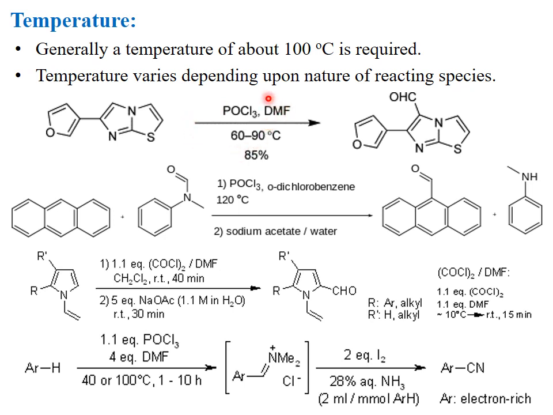See another example. The reactant is changed, and the temperature is changed. Here the temperature is 120 degrees centigrade. This is pyrrole, an N-substituted pyrrole. When it is treated with oxalyl chloride and DMF, both reagents first react with each other and give the iminium ion, which acts as an electrophile and substitutes at position 2 of the pyrrole. That iminium ion, upon hydrolysis in the presence of sodium acetate, gives a formyl group.